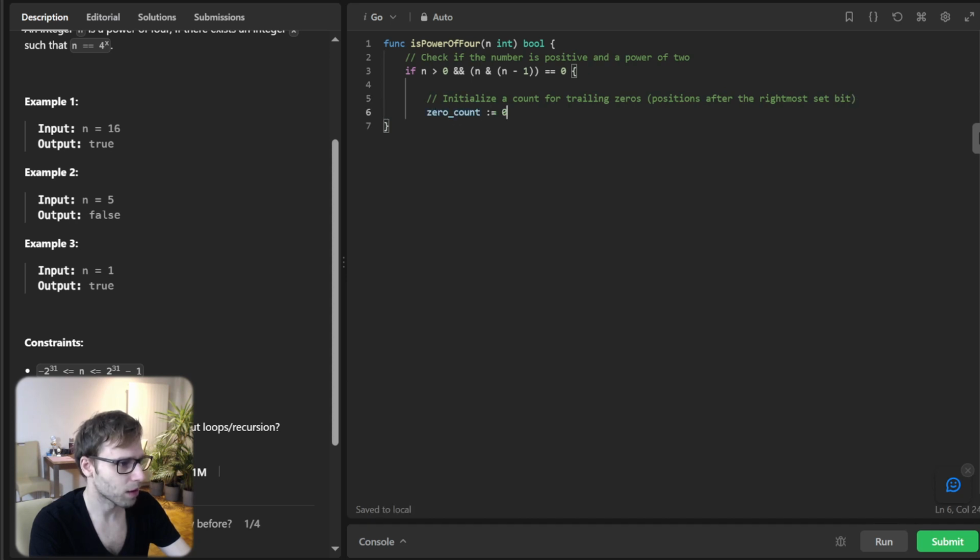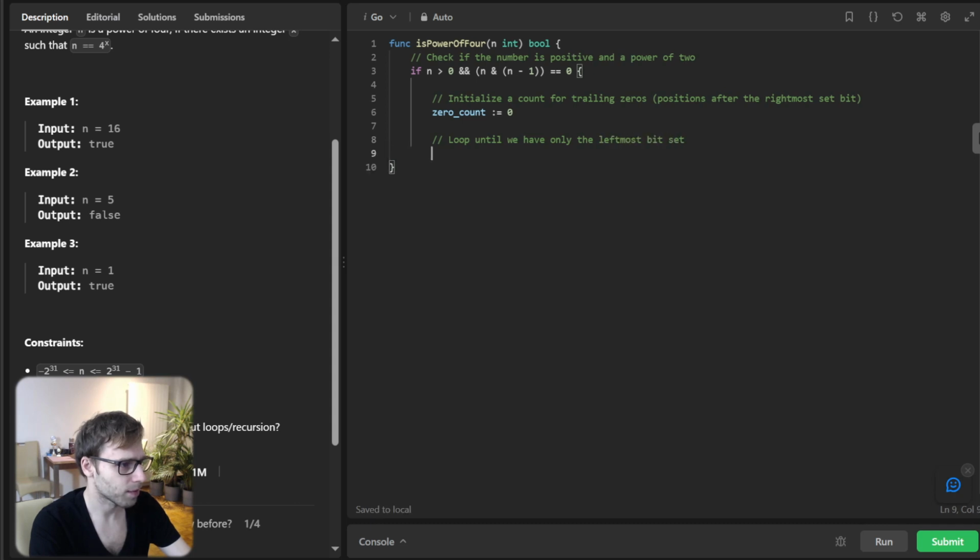So zero count = 0, and loop until we have only the leftmost bit set. So for n greater than 1, zero count plus plus, and right shift the number to check the next bit. So n shift 1.